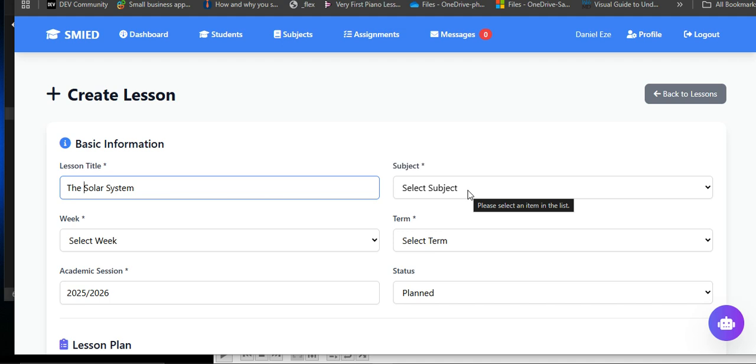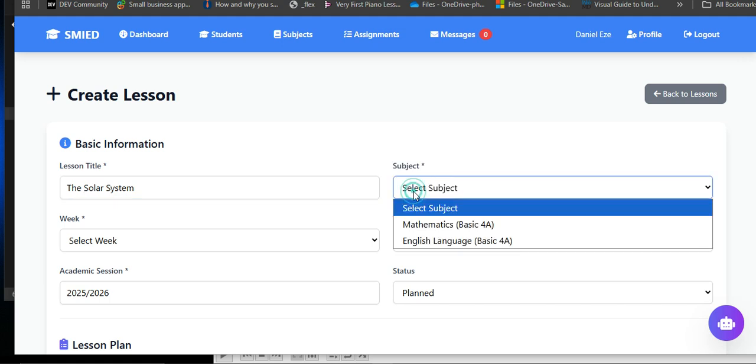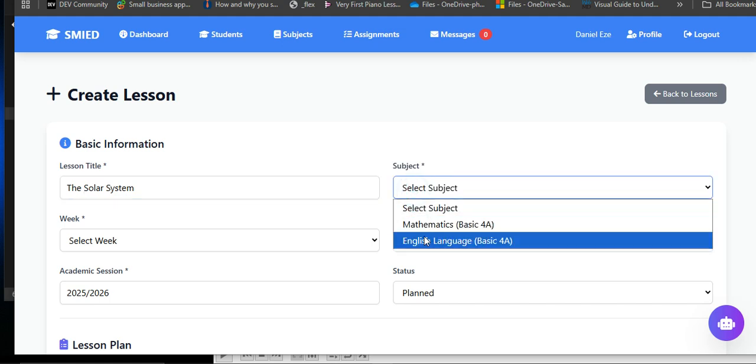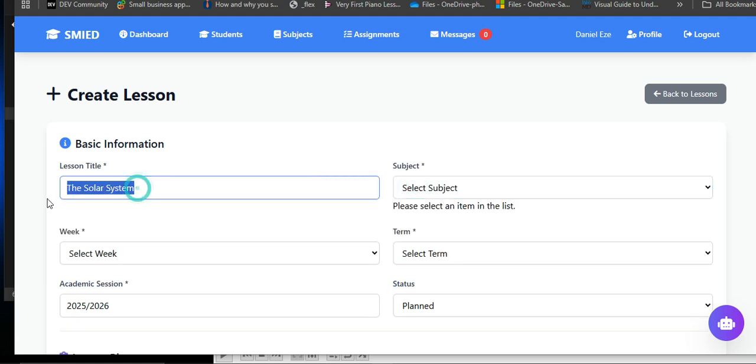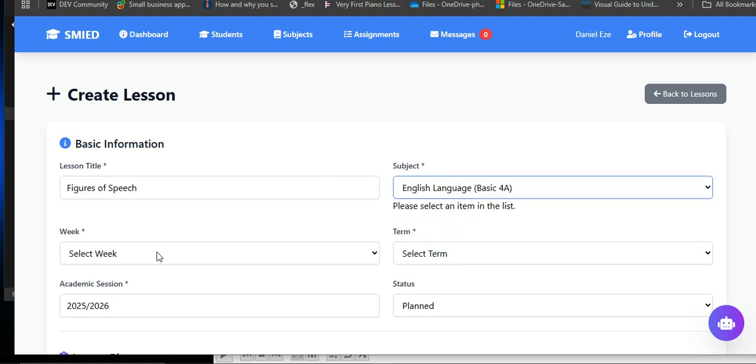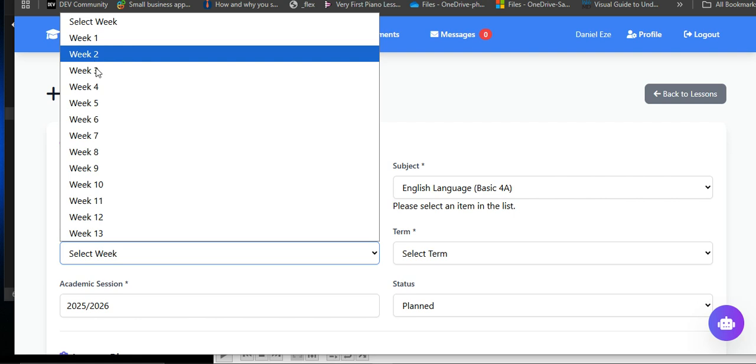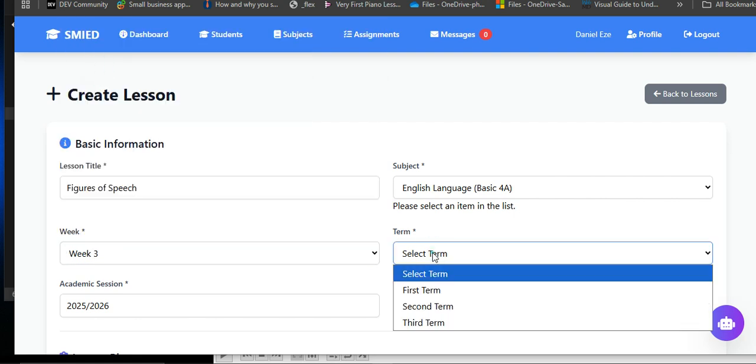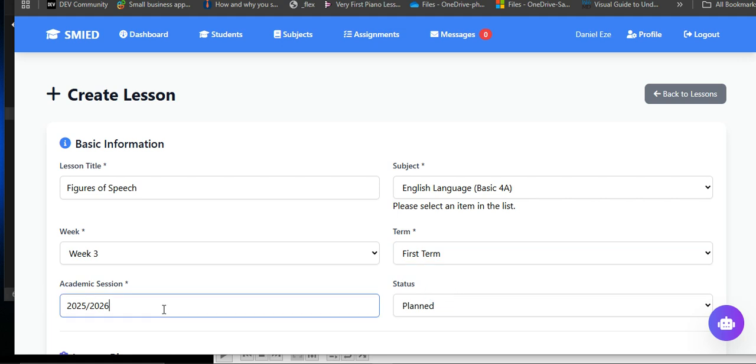So for basic science, of course, first thing is the topic. Then this is the subject. Let's change this one to figures of speech. That's in English, right? For, let's say, week 3, and of course, first term academic session.